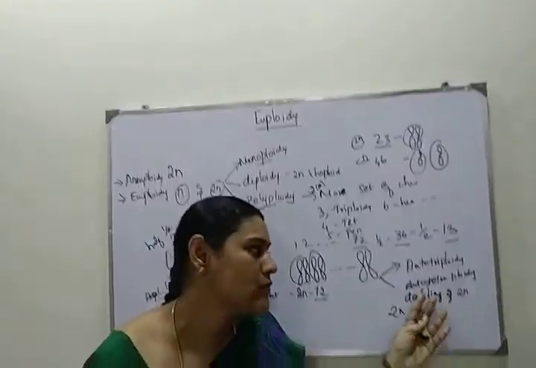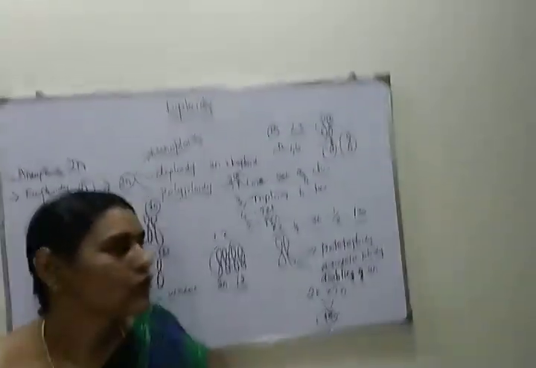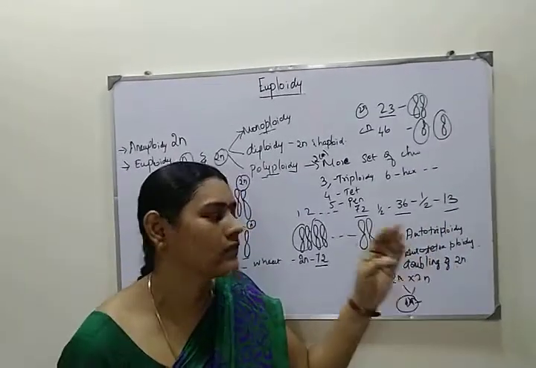So this is about autotriploidy and autotetraploidy.